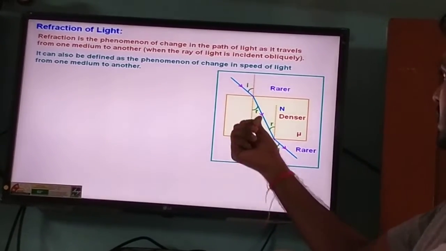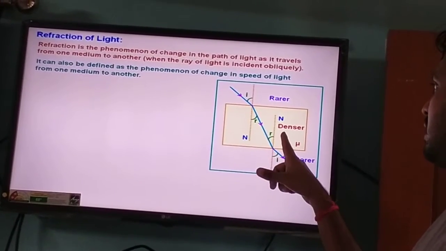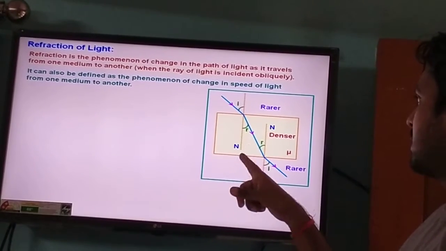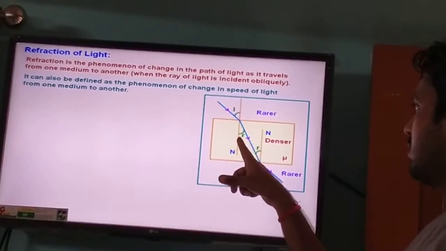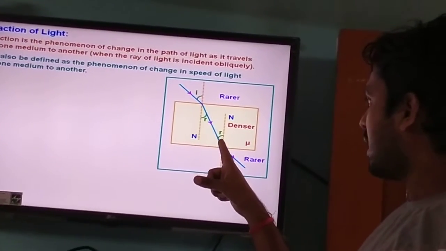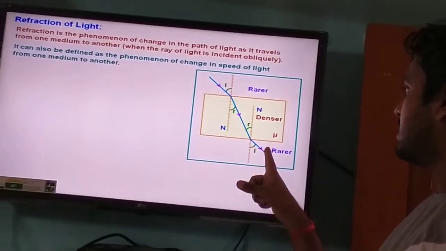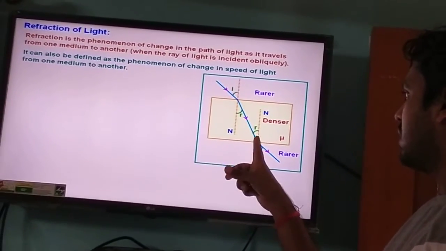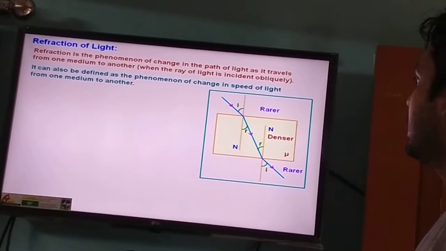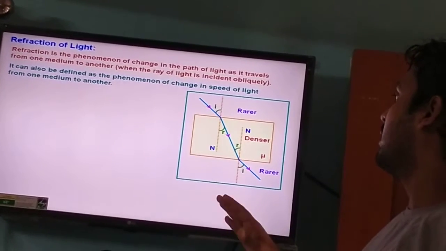Now again this refracted ray is incident at the interface here, the interface of the denser and rare medium. Now this angle and this angle, both are alternate angles, that's why both are equal. Now as the ray is incident at the interface of denser and rare medium, when the ray goes from denser to rare medium, then it always deviates away from the normal.